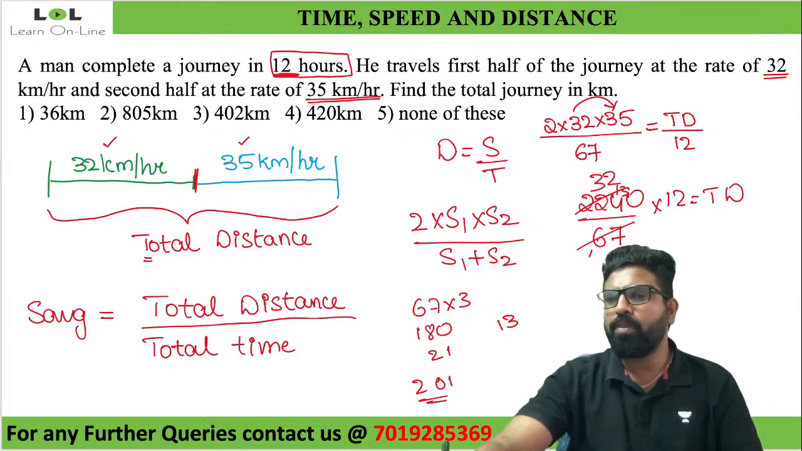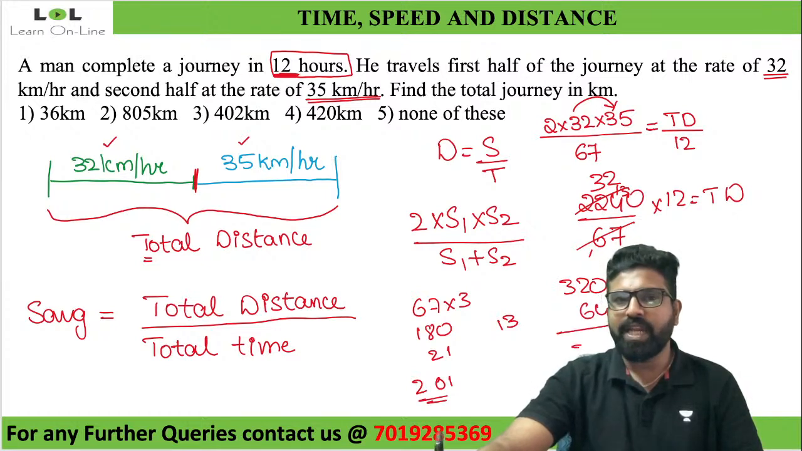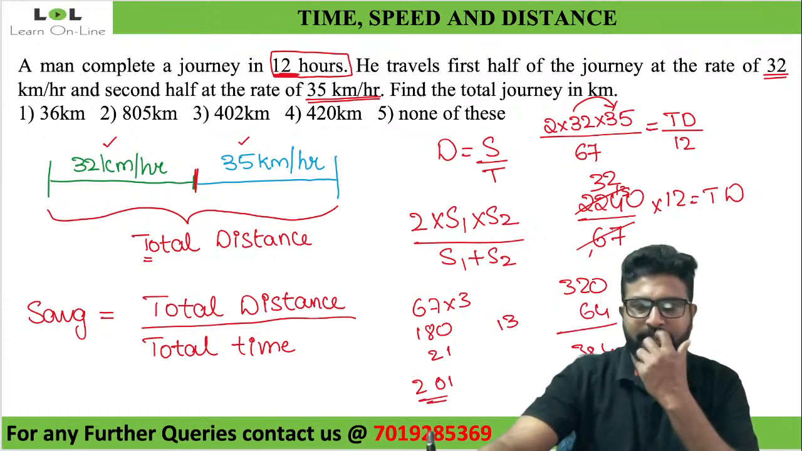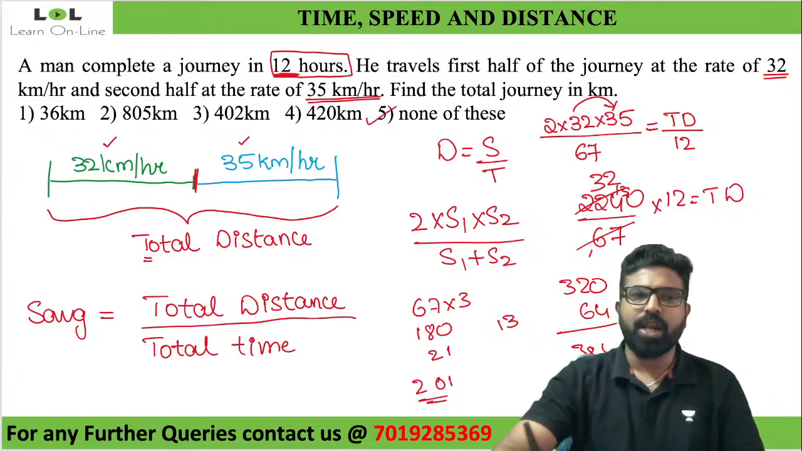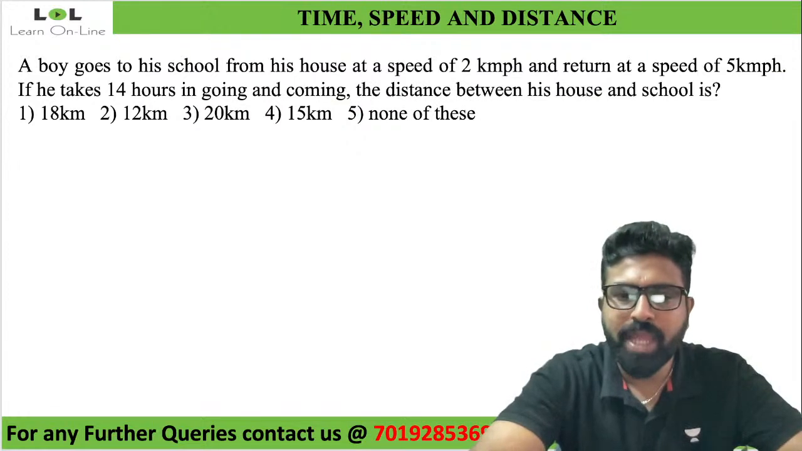32 into 12 will be equal to what? 32 into 10 is 320. 2 into 32 is 64. 320 plus 64 is 384. Approximately 384, somewhere close to 384. I don't have anything. It would be none of these.